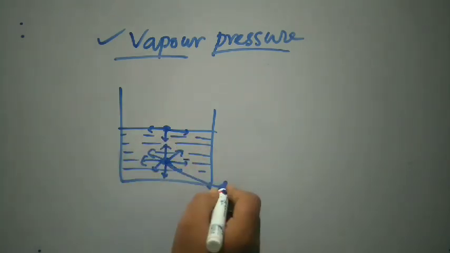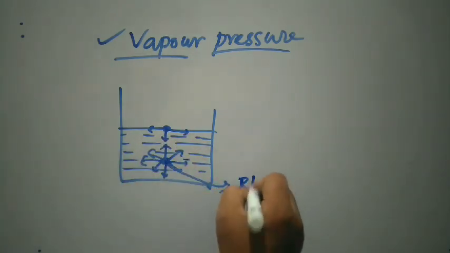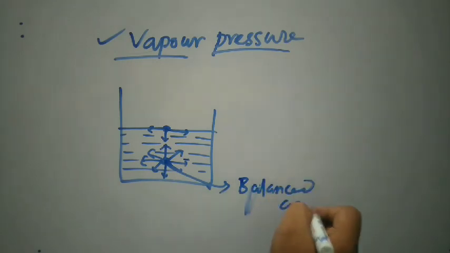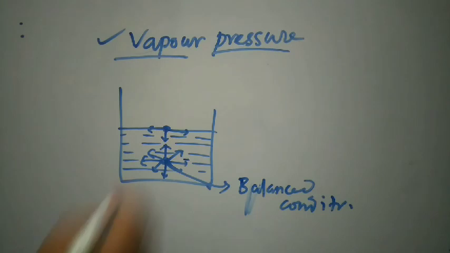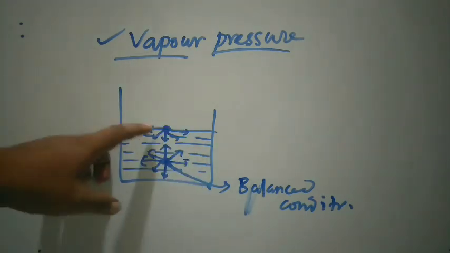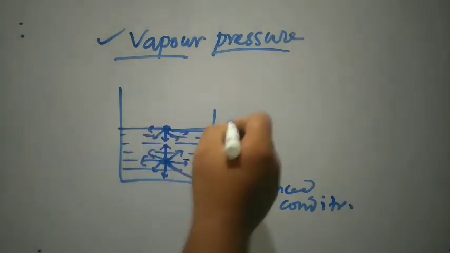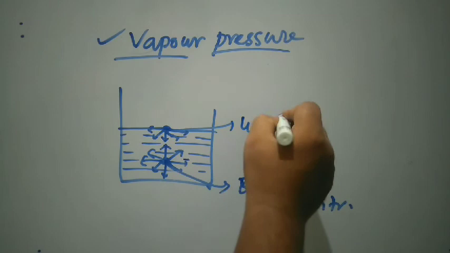So we can say that the bulk molecule is in balanced condition. But the intermolecular force of attraction acting on the surface molecule is not balanced. So we can say surface molecules are in unbalanced condition.